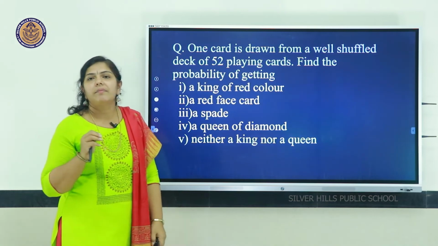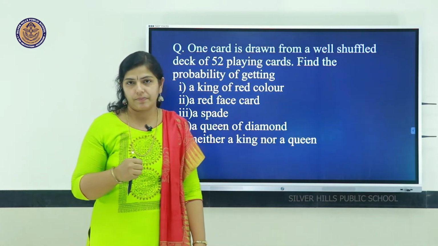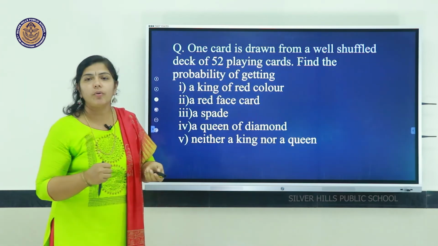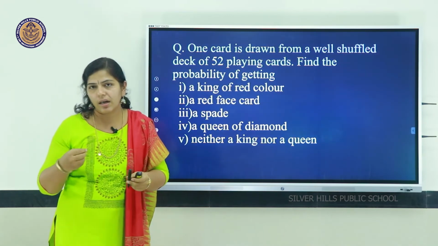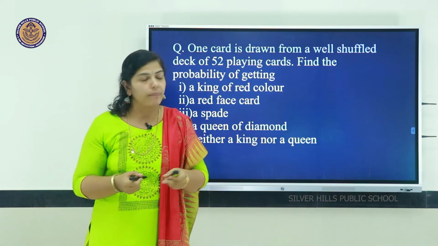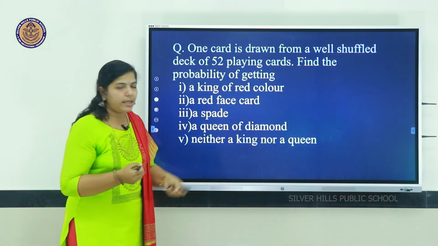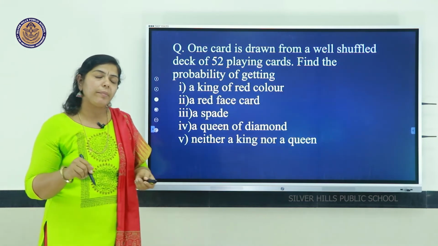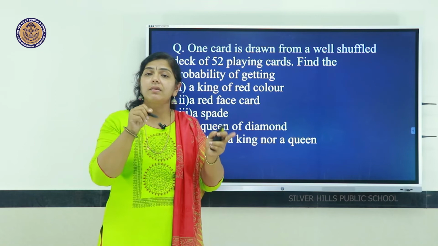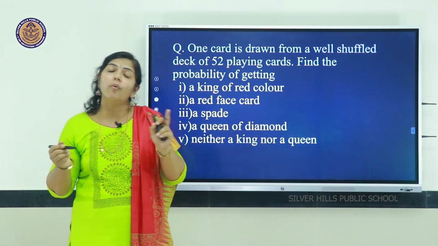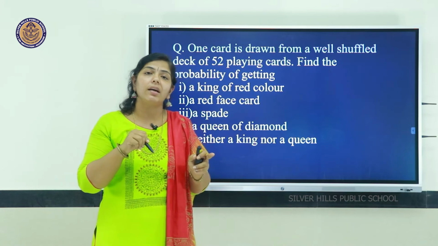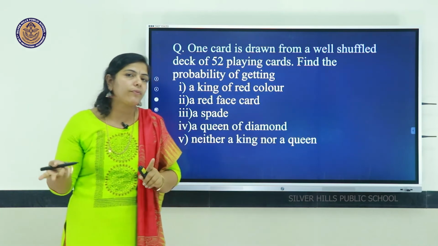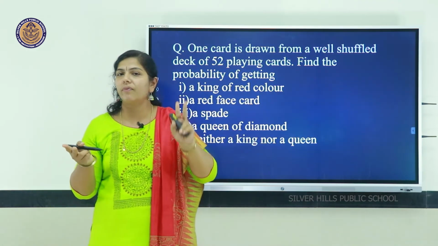Now, we will consider questions based on cards. One card is drawn from a well shuffled deck of 52 playing cards. Find the probability of getting a king of red color. Red color means you have to remember it is hearts or diamonds. So, how many kings will be there of red color? 1 heart king and 1 diamond king, isn't it? That is, out of 52 there will be 2 kings of red color.